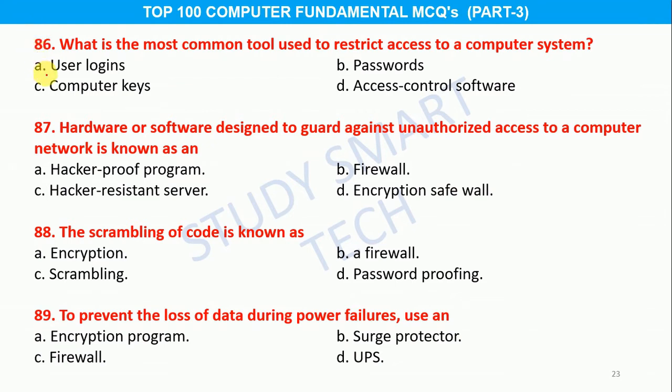Question number 86. What is the most common tool used to restrict access to a computer system? Option A. User logins, B. Passwords, C. Computer keys, D. Access control software, and the correct answer is option B.